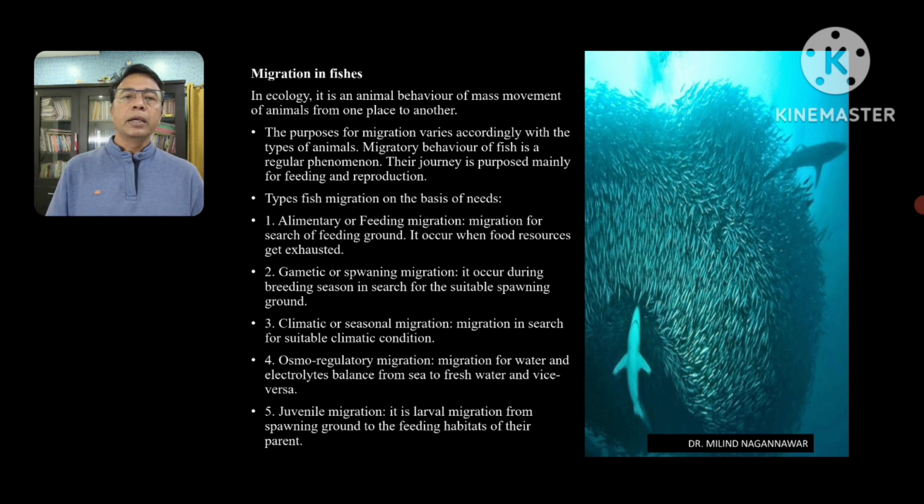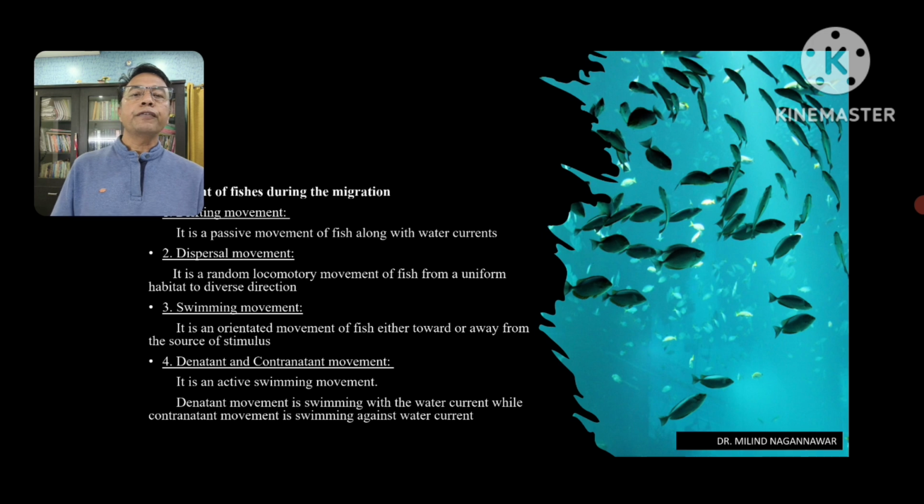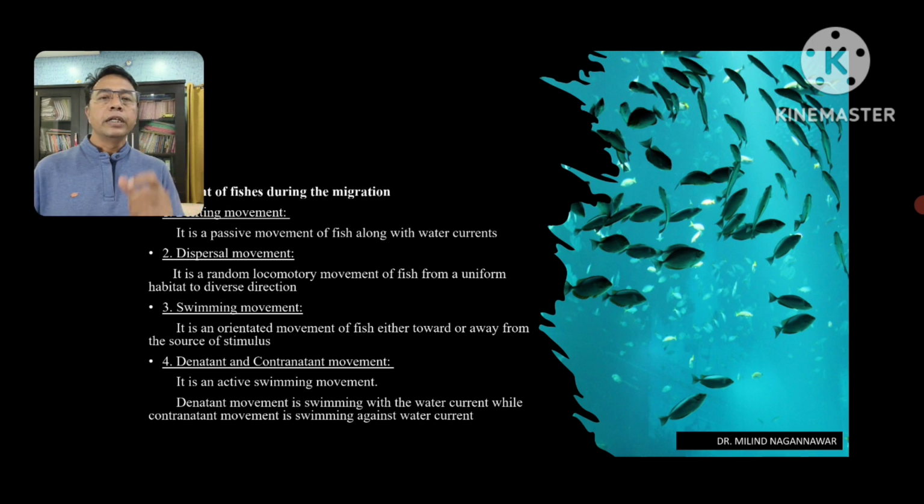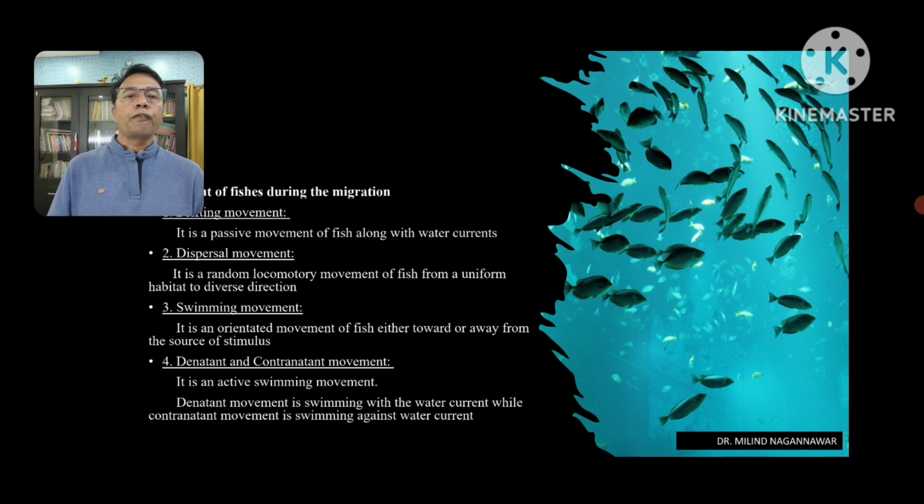That type of movement of fishes from one place to another place is called the juvenile migration. There are different types of movements in fishes during the migration, that is the drifting movement, dispersal movement, swimming movement, denatant and contranatant movement. Drifting movement is a passive movement, that is simply moving along with the water current.